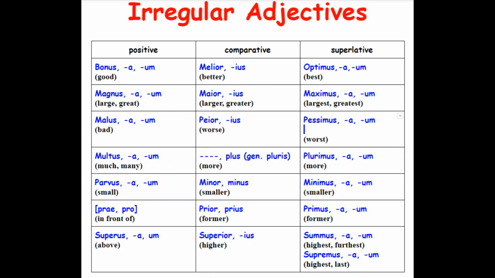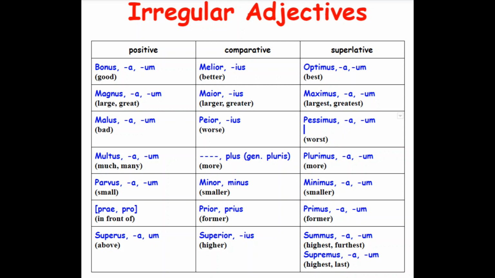So there is that. Now, for prior and primus, there really isn't a positive degree because something that happened earlier, prior, already assumes a positive, right? There's an assumed comparison. Anyway, we get the word prior from this.